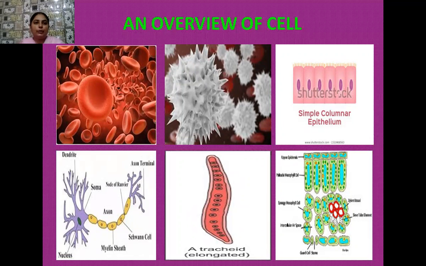Students, if we want to see plant cells in the laboratory, for the study of plant cells we always take onion peel as the material. We take the peel on a slide, put some safranin stain over it, and view it under the microscope. We observe different types of cells, and all of these cells have an outer covering which is tough and rigid, known as the cell wall.